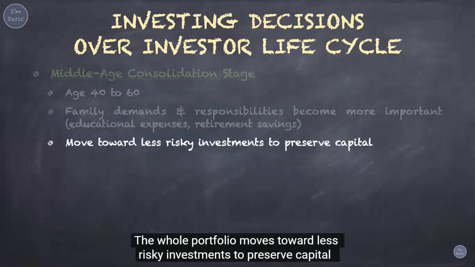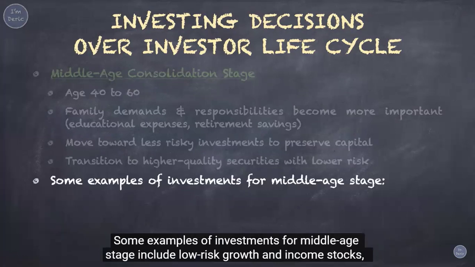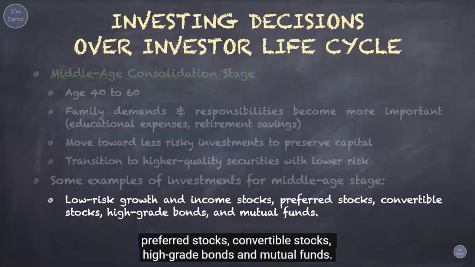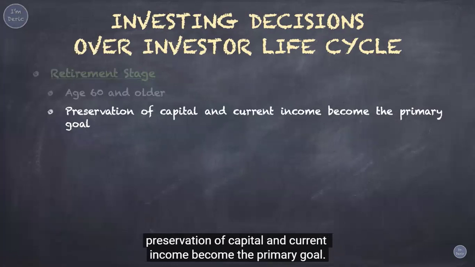The whole portfolio moves toward less risky investments to preserve capital and a transition to higher quality securities with lower risk. Some examples of investments for the middle-age stage include low-risk growth and income stocks, preferred stocks, convertible stocks, high-grade bonds, and mutual funds. Finally, when investors approach their retirement years, which is age 60 and above, preservation of capital and current income become the primary goal.